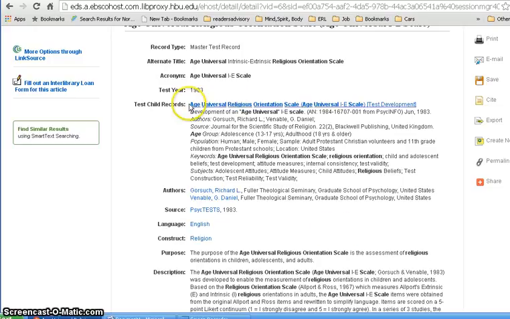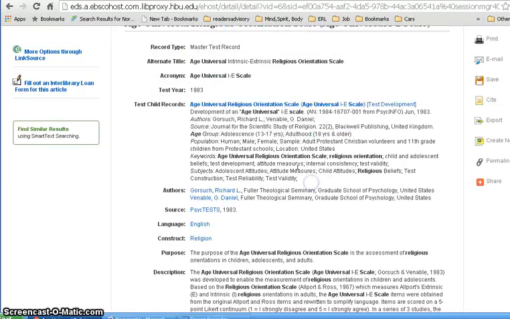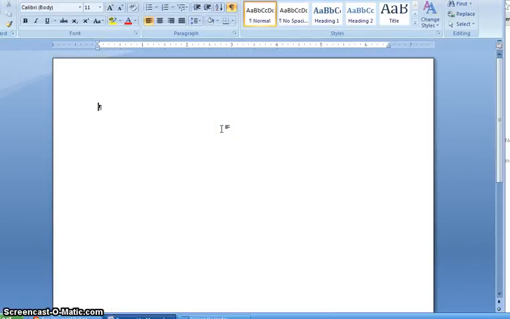For now, I'm going to cut and paste the information here because I want to put this in Word. Let me see if I can just take a little bit of this. I just need the source information and the title of the article and the author's name. That portion right there, I'm going to cut and paste it. I'm copying it. I'm going back to a Word document, and I'm going to go ahead and just paste it